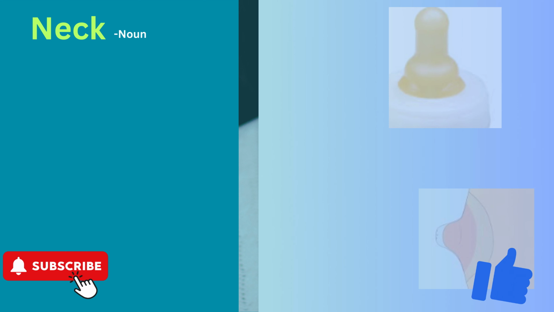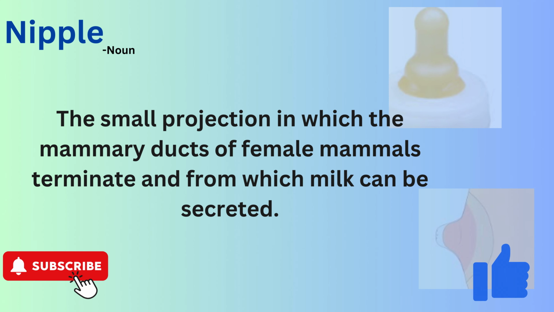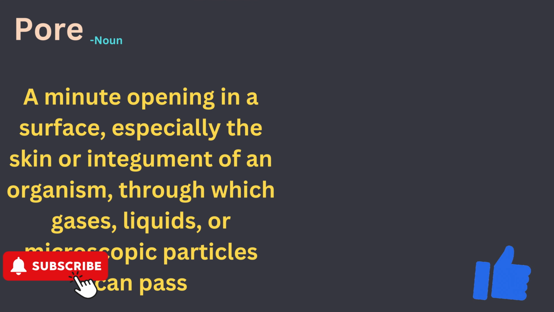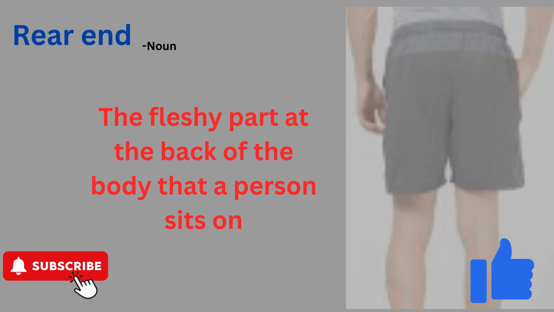Nipple. The small projection in which the mammary ducts of female mammals terminate and from which milk can be secreted. Pore. A minute opening in a surface, especially the skin or integument of an organism, through which gases, liquids, or microscopic particles can pass. Rear end. The fleshy part at the back of the body that a person sits on.